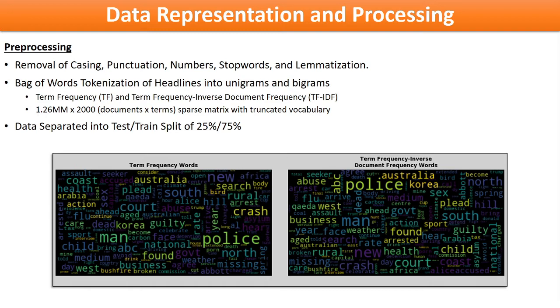The matrices were very large. Even with a vocabulary restrained to 2,000 terms, the matrix was comprised of over 2 billion elements. These sparse matrices were separated after preprocessing into a test-train split of 25% to 75%, stratified by news source.